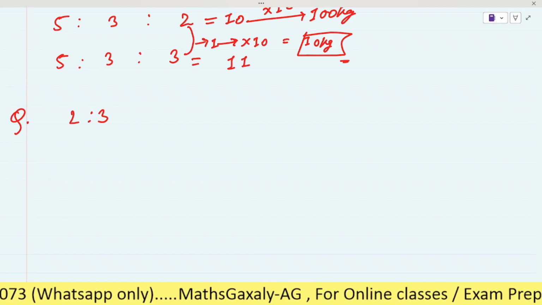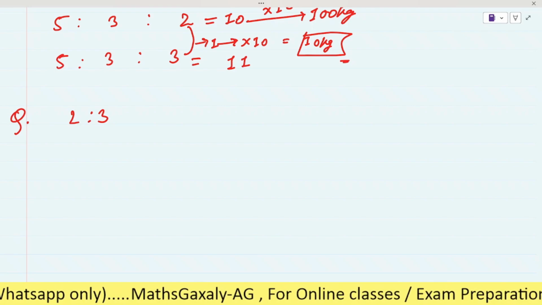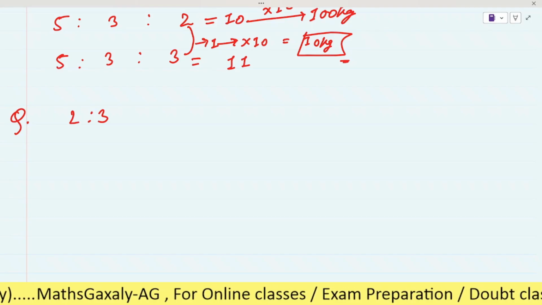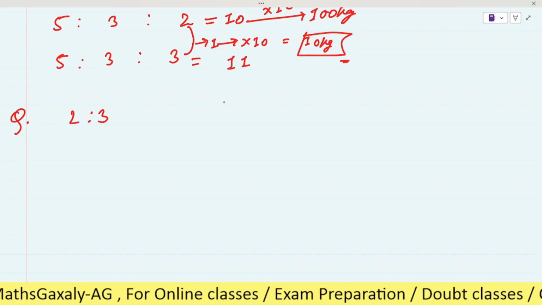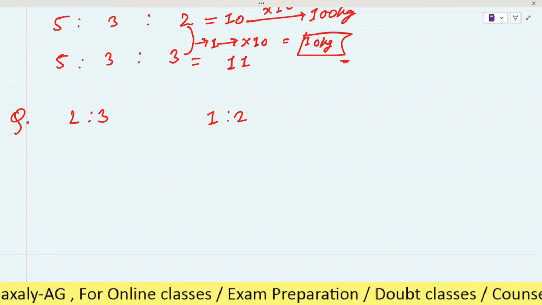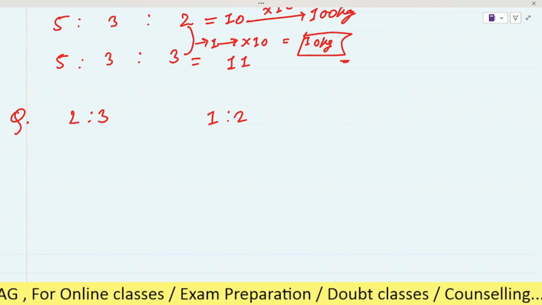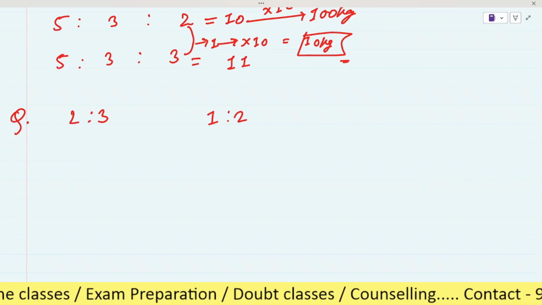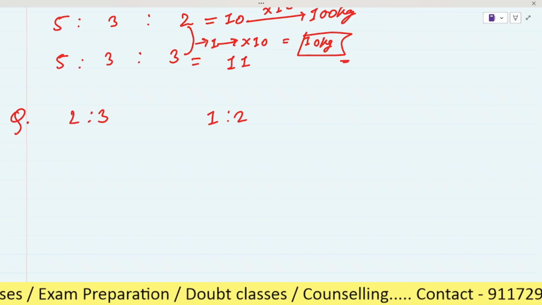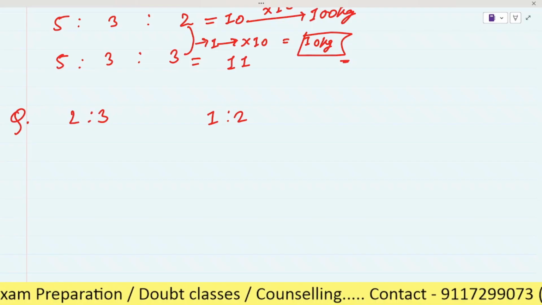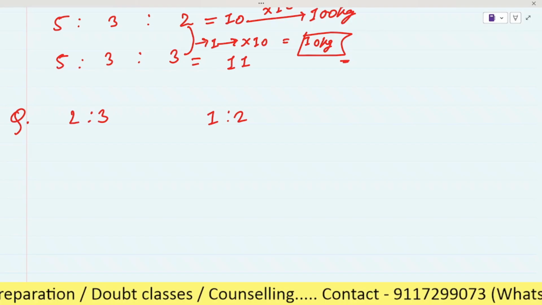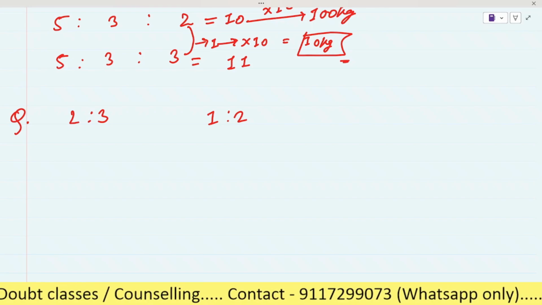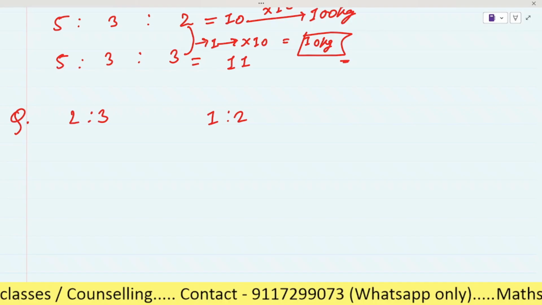If 2 is subtracted from the first and 2 is added to the second, the ratio becomes 1 is to 2. The sum of the numbers is? Can you try this question?